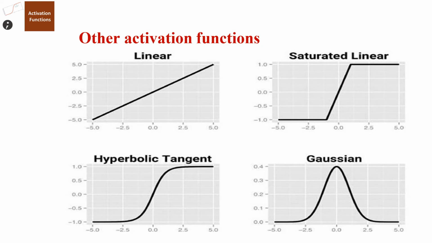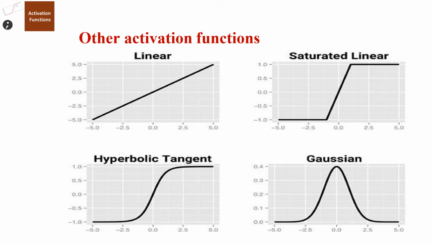In addition to the sigmoid activation function, we have some more activation functions like the linear activation function, saturated linear activation function, hyperbolic tangent function, and Gaussian function. These are the diagrams related to the different types of activation functions.